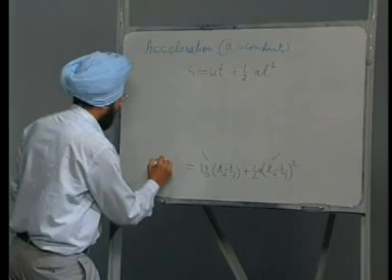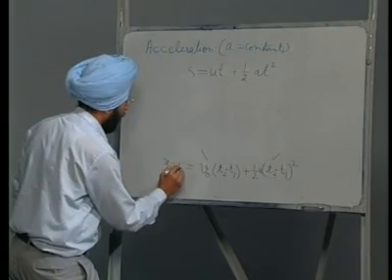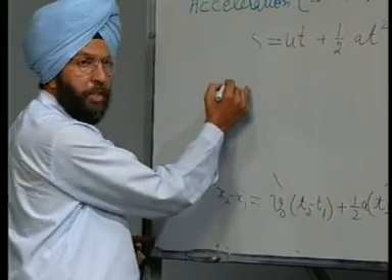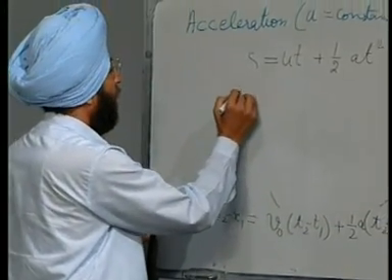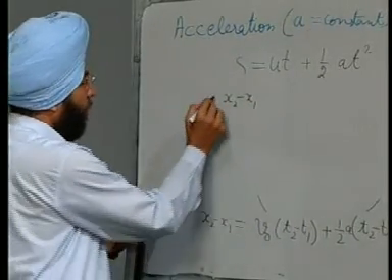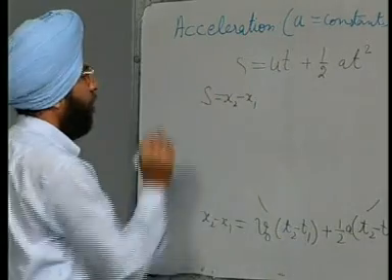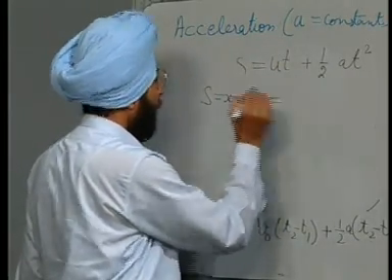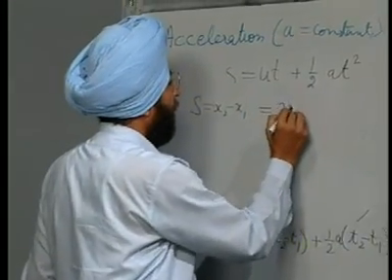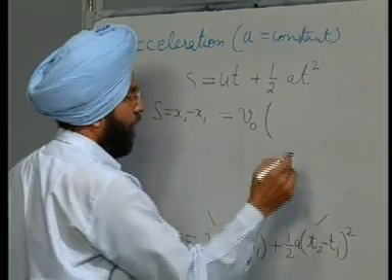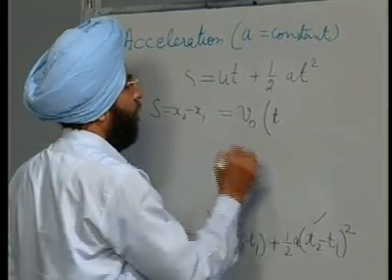Now, x 2 minus x 1 is the displacement. If we take this as S, we can write S is equal to v naught into t 2 minus t 1, which we take as t.